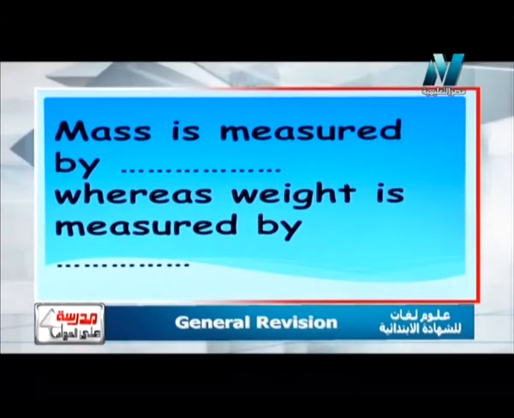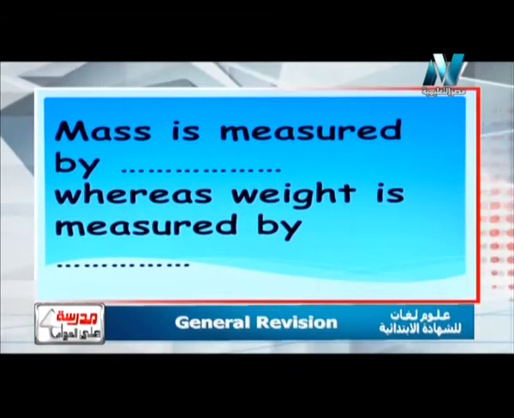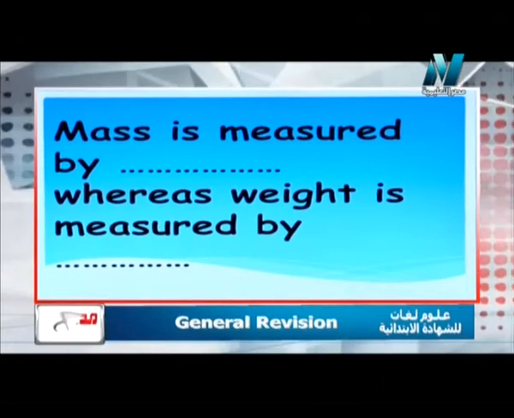Mass is measured by what, whereas weight is measured by what. In this question please concentrate. I have a note. هنا في ملاحظة مهمة جدا. لازم نركز قوي وناخد بالنا من كلمة measured in or measured by. I said this more and more. قلتها أكتر مرة, but please concentrate. It's very important advice. What's the difference between them? Measured in or measured by? Here I can write measured in, okay, and measured by.